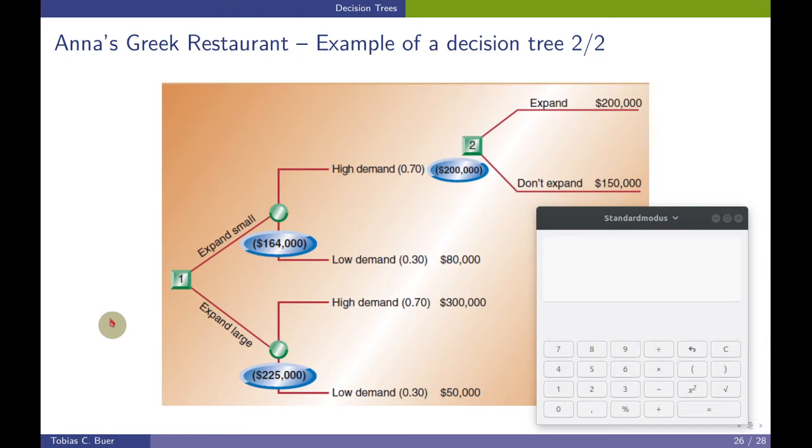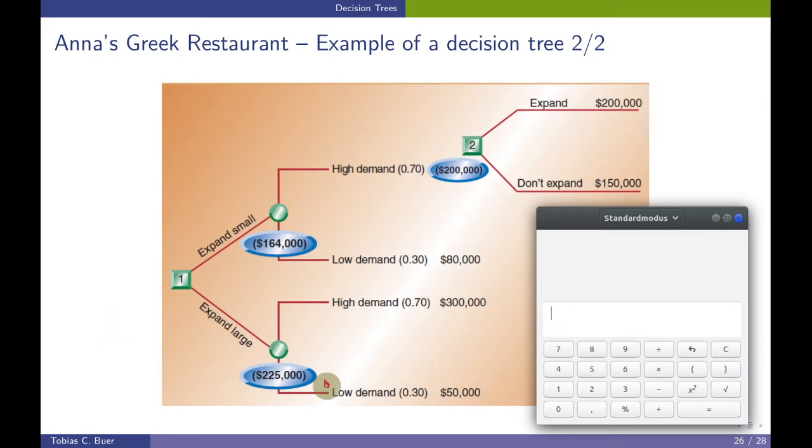Now, how to solve it? How do we solve the decision tree? We solve the decision tree from right to left. We have been drawing the decision tree from left to right, and now we choose the opposite direction, from right to left. Now we calculate the expected profit.